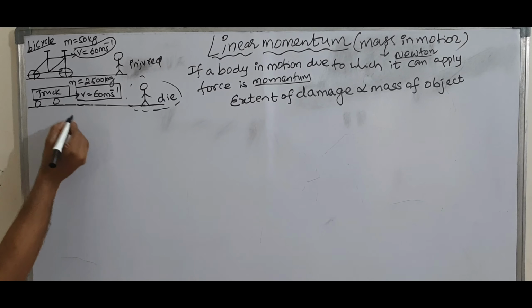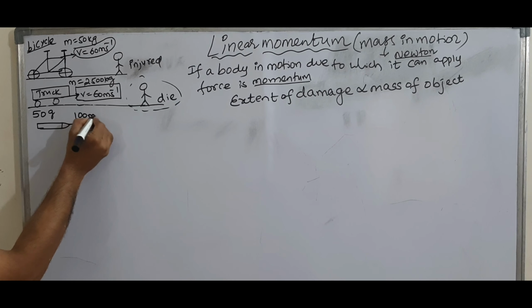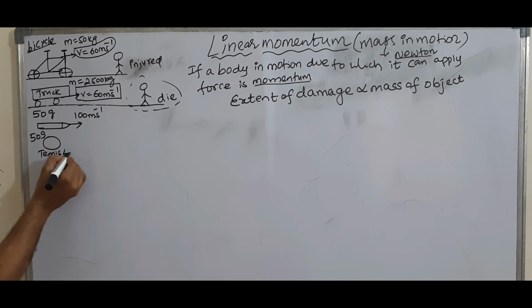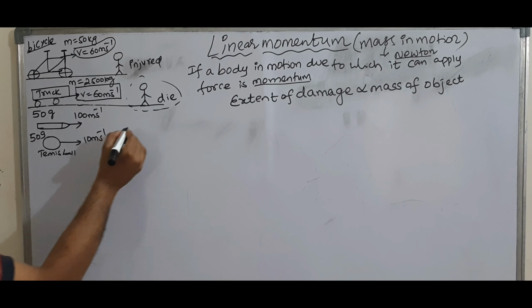Next, here is a bullet of mass 50 grams, moving with a velocity of 100 meter per second. Next here, its mass is also 50 grams. It is a tennis ball, moving with a velocity of 10 meter per second.